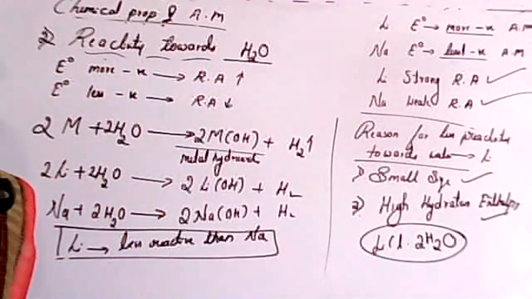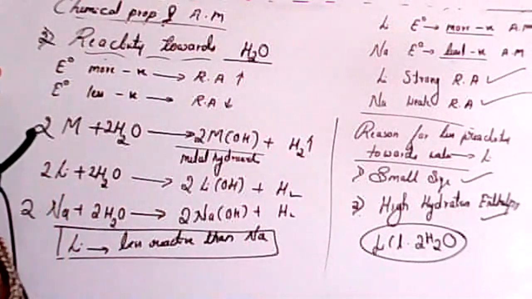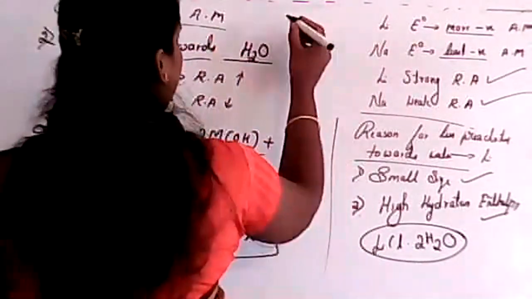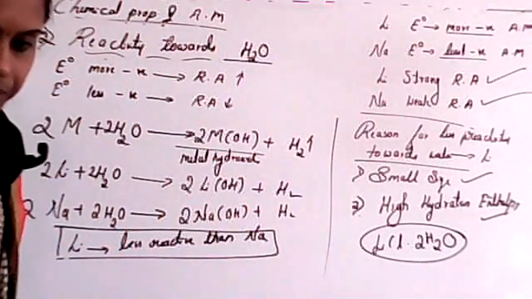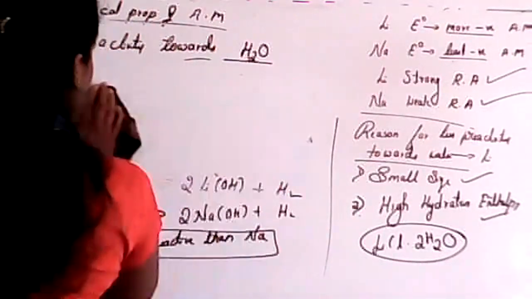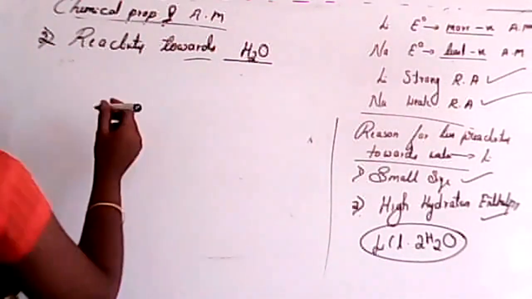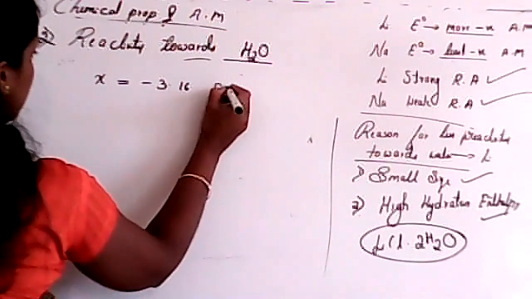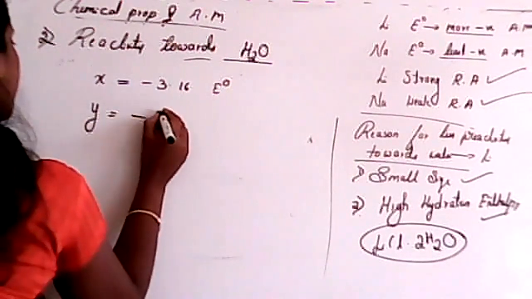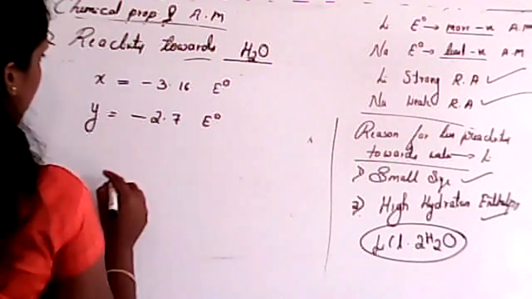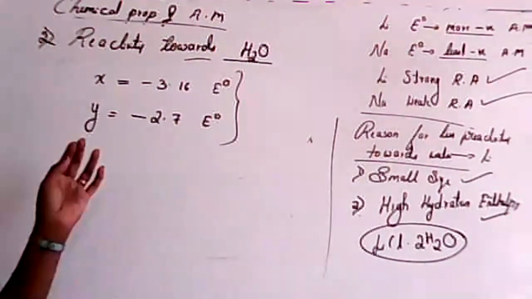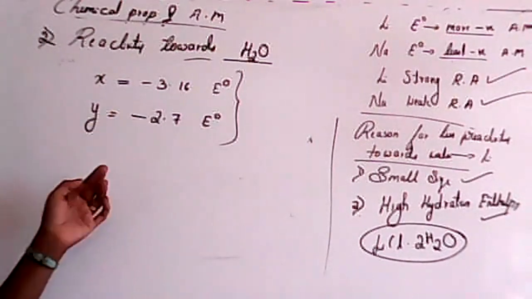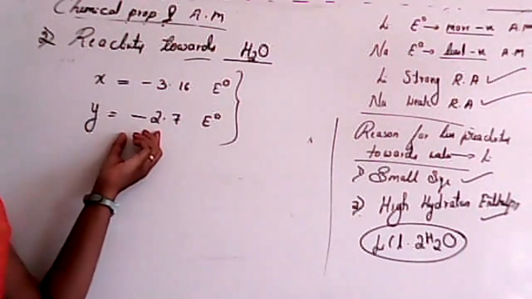Is it clear, student? So these are important ones. See, we studied about E0 value. If a question was asked, let's see, for X, here I'll again consider one system, see student, so that maybe asks for your exam. One element X with minus 3.16 E0 value, and Y with minus 2.7 E0 value. So now in these two, which one is the strong reducing agent? Any guesses? One is minus 3.16, another one is minus 2.7.